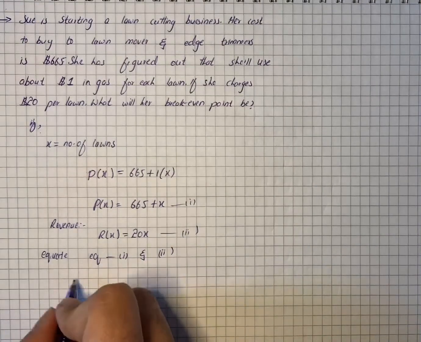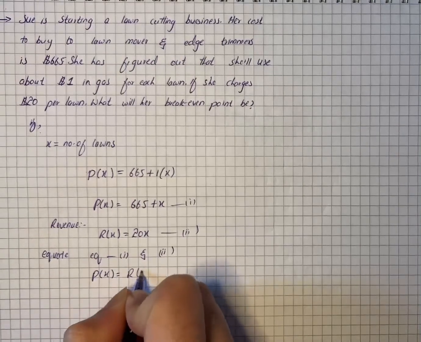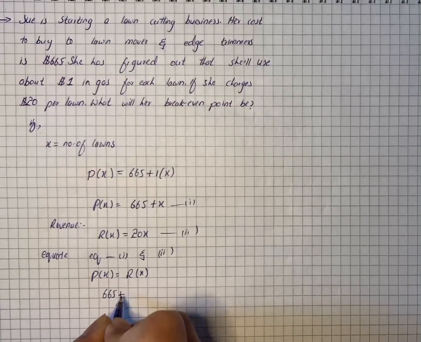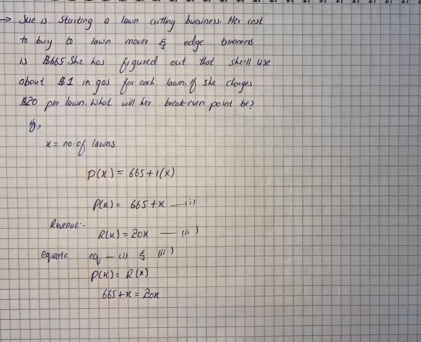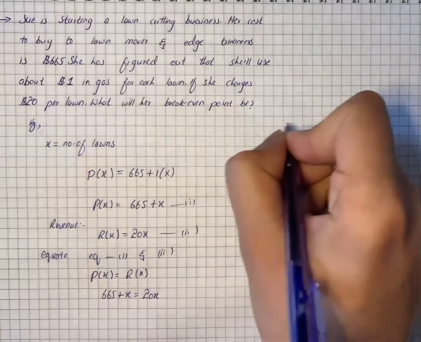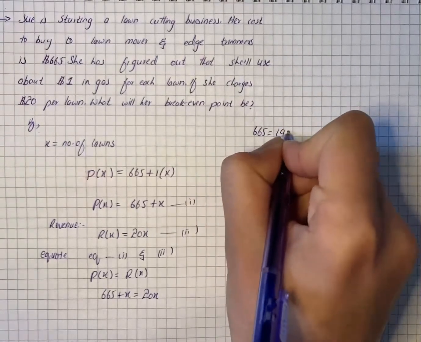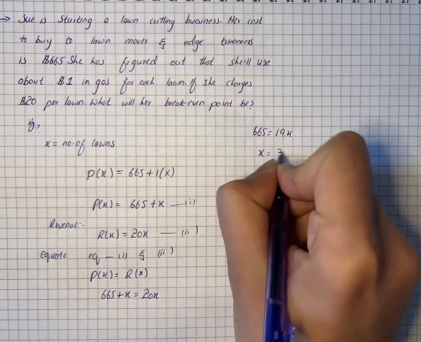So when we equate, we have P(x) equals R(x). So 665 plus x equals 20x, right? On further simplification, we have 665 equals 19x and then x equals 35.